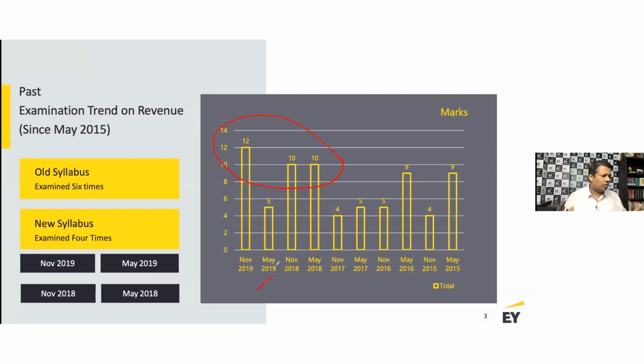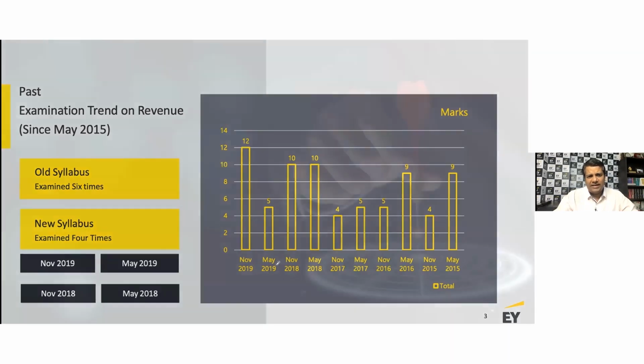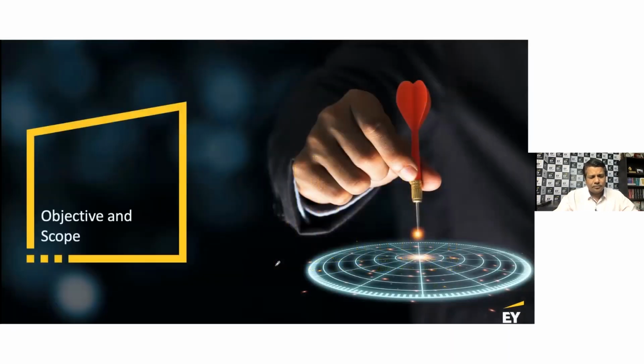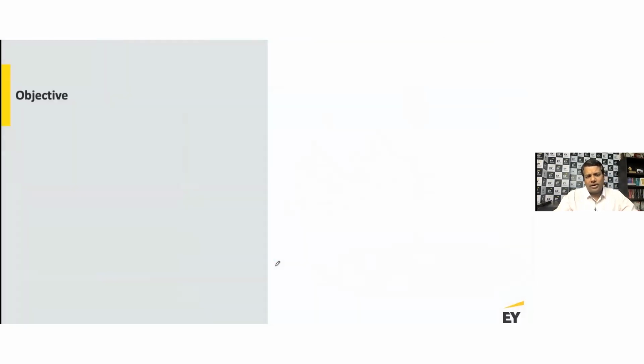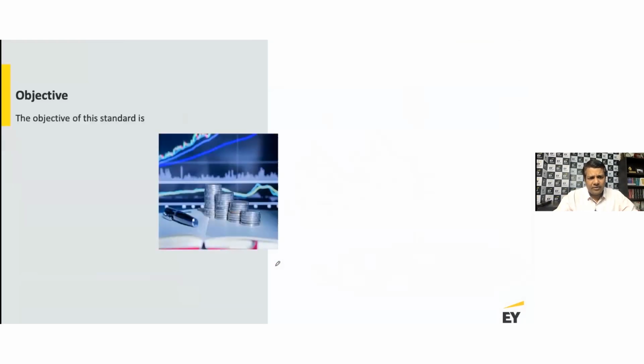and we will try and talk more about all of this. We will go through a lot of practical examples, and you will have a lot of practice questions which you can look at. All of this will help you to acquire a deep understanding about revenue recognition, which is Ind AS 115. So, moving forward to talk about the objective of the standard.